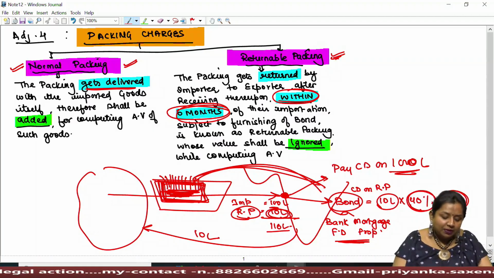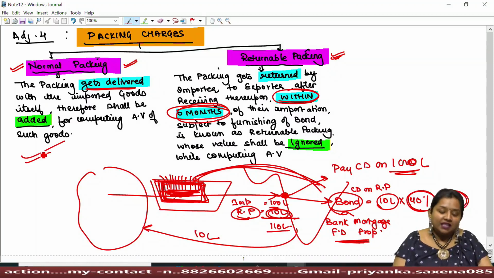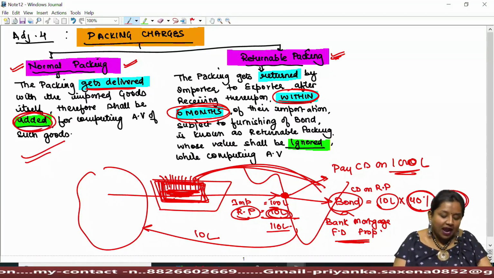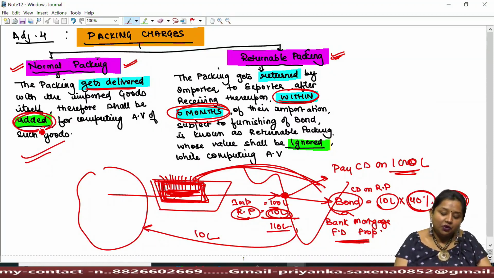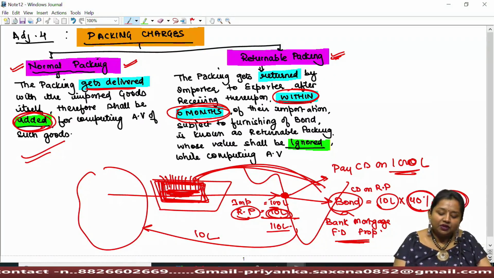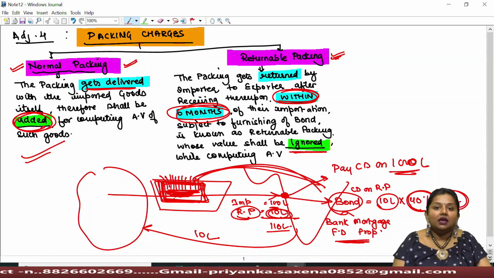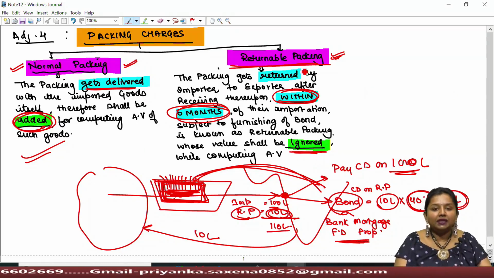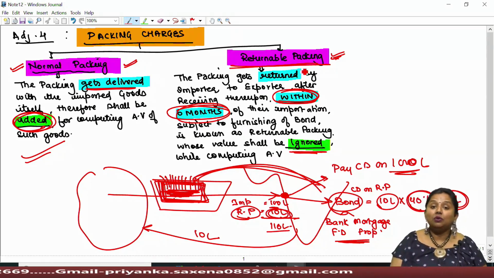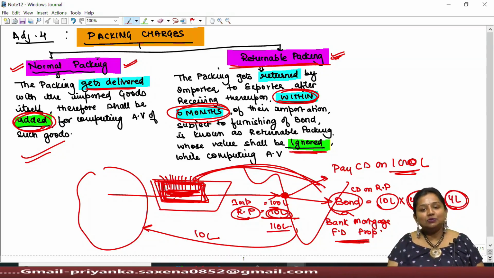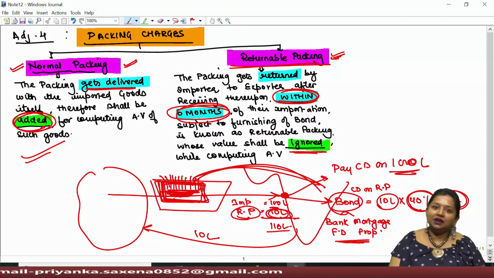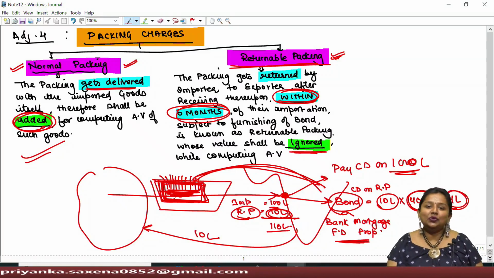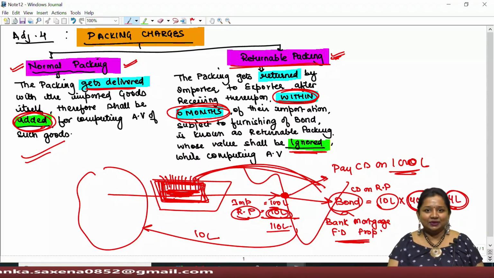So, always remember that normal packing by whatever means they have been given in the question, they shall be added while computing assessable value, whereas returnable packing if returned within 6 months need not be added thereupon. If question is silent and only the returnable packing word is given in the question, then always assume that it must be returned within the specified time period. Therefore, such amount shall be ignored while computing the assessable value.